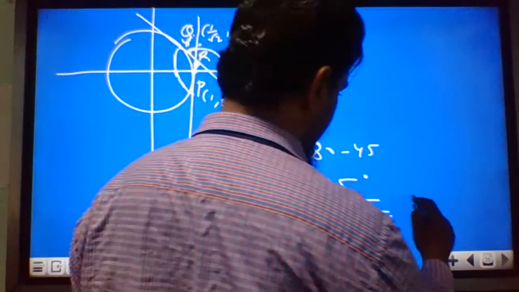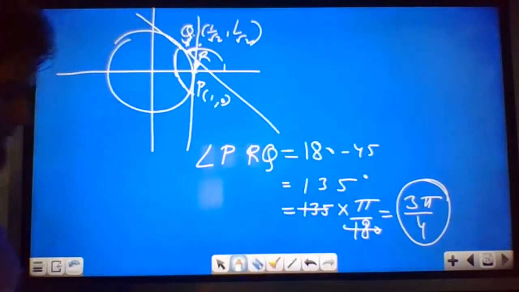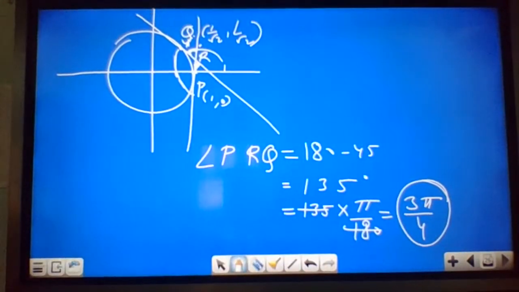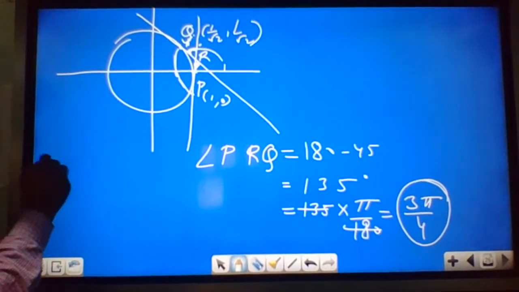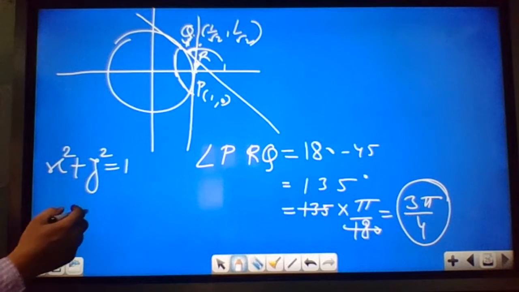Okay. So you get 3 pi by 4 radians. This is a very simple question again. The equation of the circle is given: x square plus y square equal to 1. So this is a circle with radius 1.